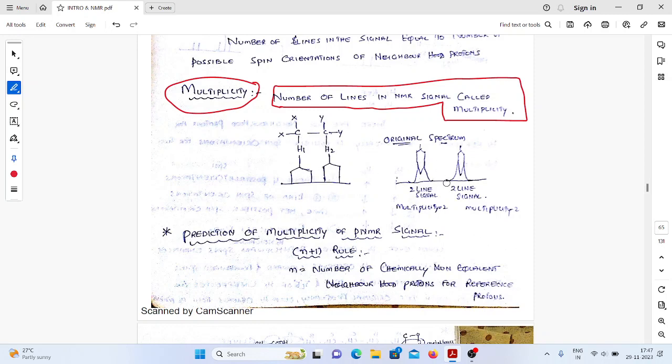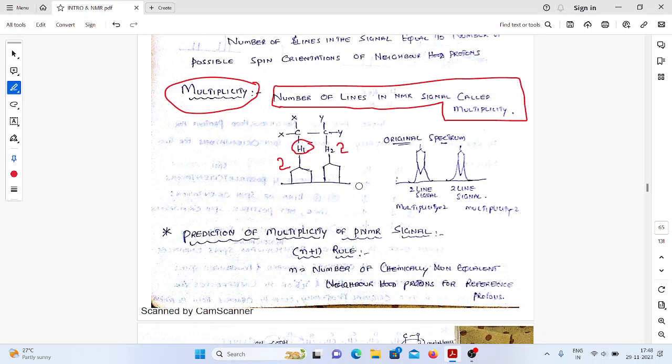If you take the H1 proton, we get two lines, so the multiplicity of H1 will be 2. H2 is splitting into two signals, so the multiplicity of H2 will also be 2.